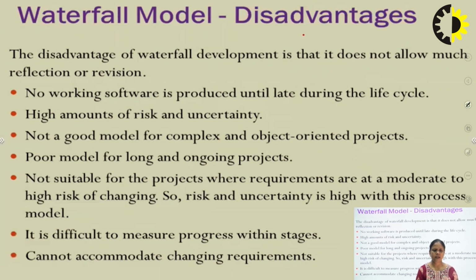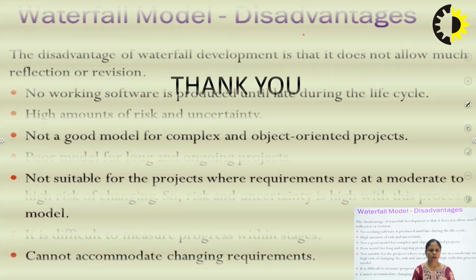It is difficult to measure progress, and the model cannot accommodate changing requirements. So these are the main disadvantages of the waterfall model. That's why we use other types of models like the iterative waterfall model, spiral model, and prototype model. In the next lecture I will discuss other models. Okay, now I think you have understood what the SDLC model and waterfall model are. Thank you.